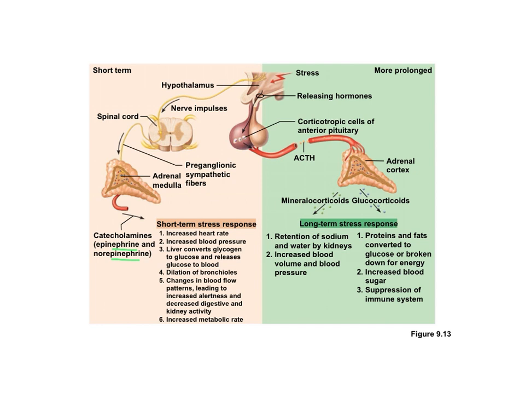And then if you have more prolonged stress, then you're going to see a longer presence of ACTH, and that's going to cause mineralocorticoids and glucocorticoids to be released. So your long-term stress response causes retention of sodium and water by your kidneys, increased blood volume and blood pressure. It also can cause proteins and fats to be converted to glucose or broken down. It can increase blood sugar and suppress the immune system. So long-term stress is not generally a great thing to have going for a really long time.